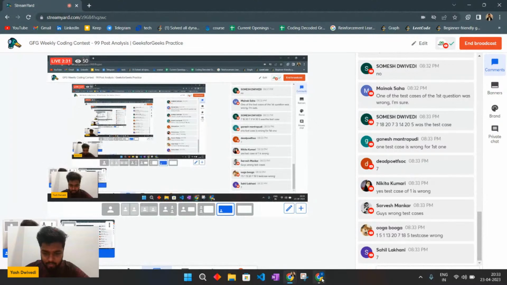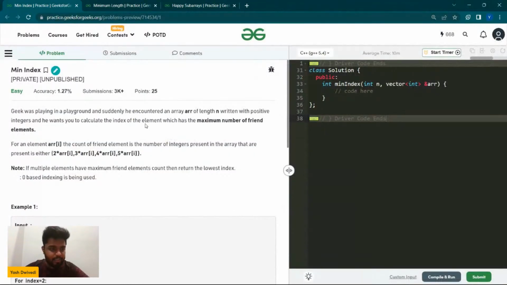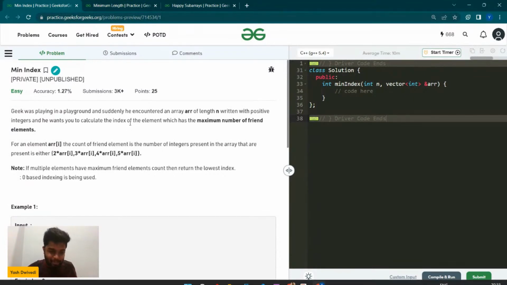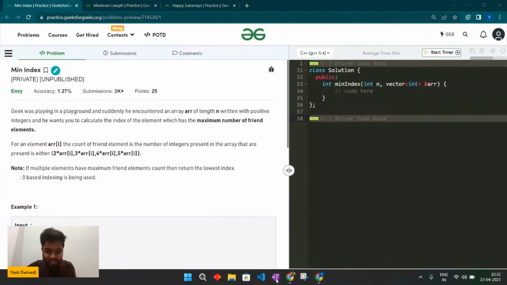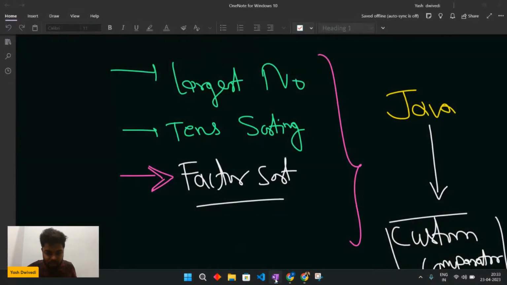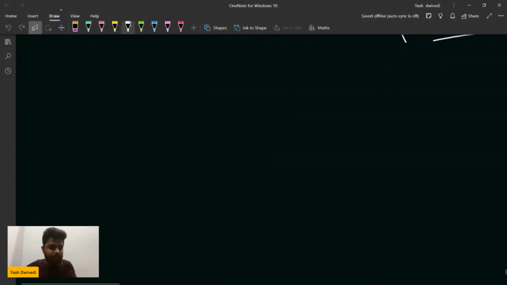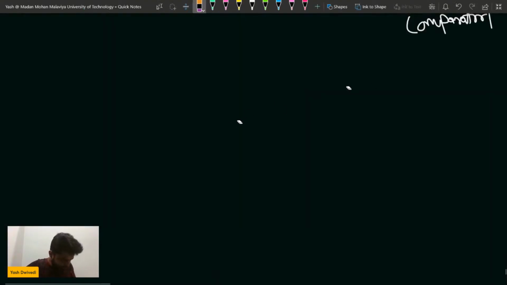So now let's quickly see this problem. Even if the test cases were wrong, no worries, the team will take care of that from the next time. You can write problem setter op, GFG problem setter op, so this happens many of the times. Now I've just shared my screen, so just give me a second. Okay, we lost our points, bro. I agree to that.